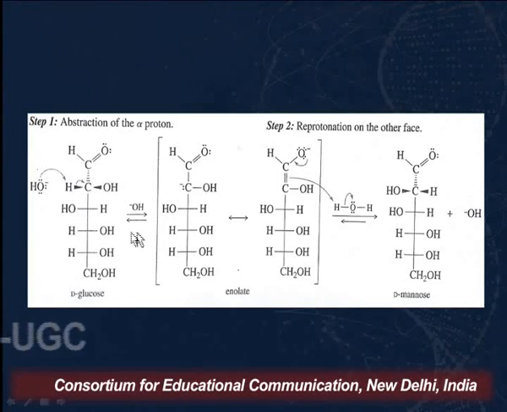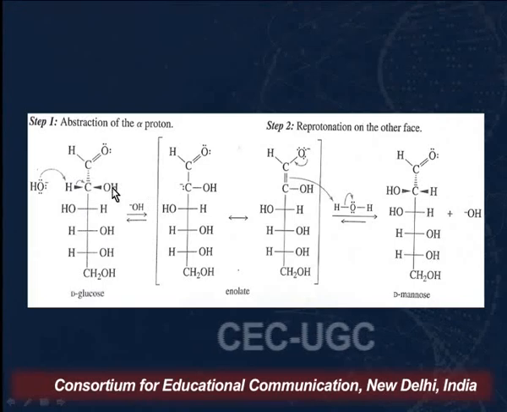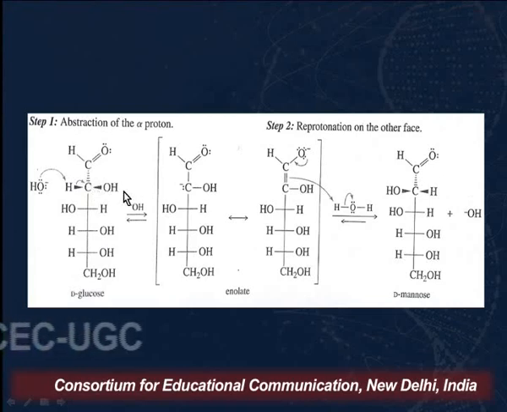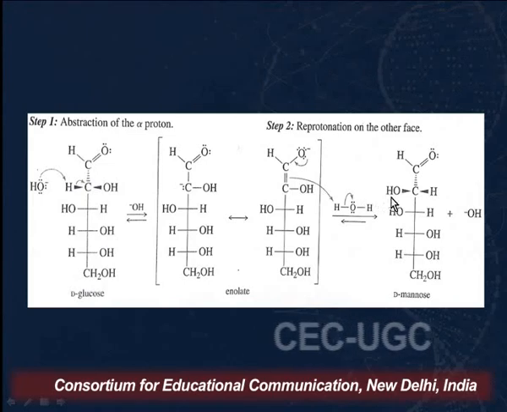So as I have already said, this reaction is an epimerization. What we find is that here the configuration at the C2 carbon is changing. In glucose, this OH is on the right hand side, whereas in mannose it is on the left hand side.